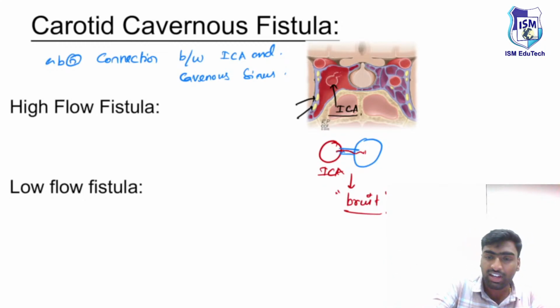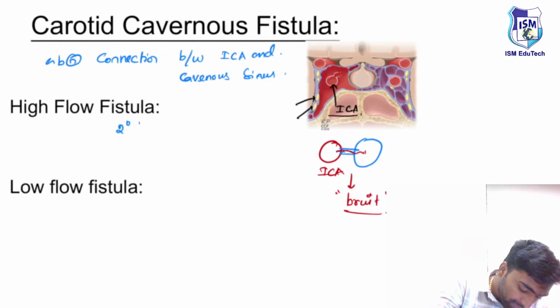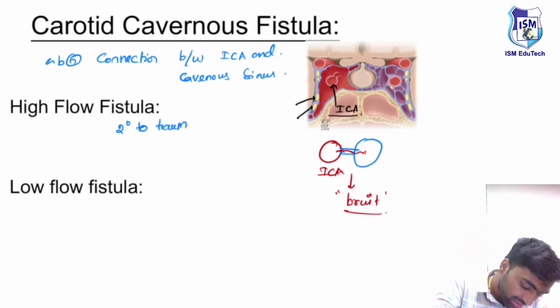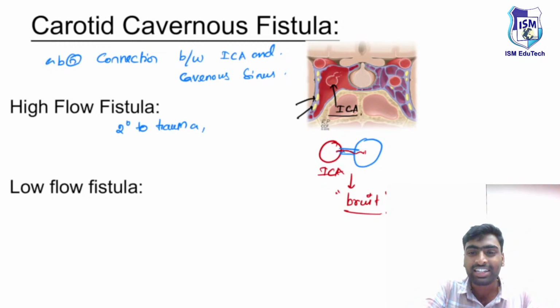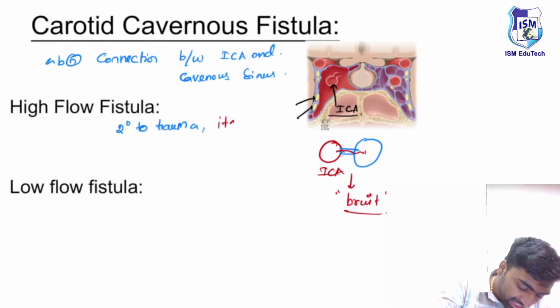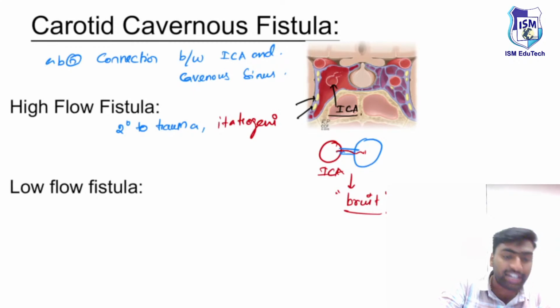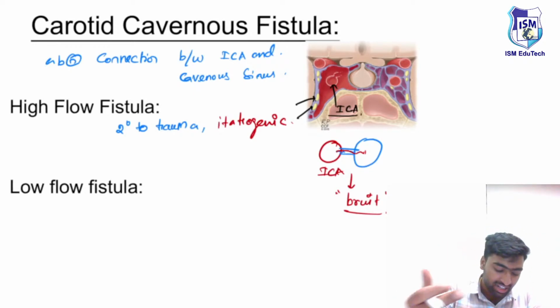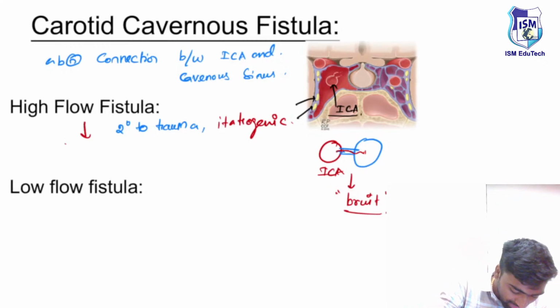A high flow fistula is usually secondary to trauma, meaning any craniofacial injuries, or it could be the doctor's fault during some operations or surgeries, which is known as iatrogenic. Because of such reasons, this artificial connection is created, and this leads to our favorite part, which is proptosis.